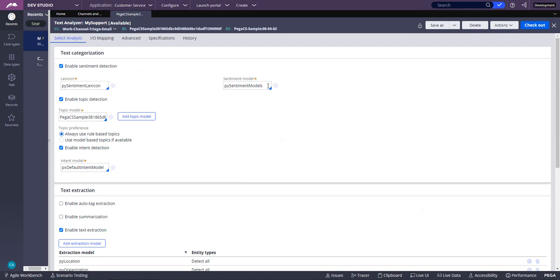The sentiment models which are available here are proprietary. They are already pre-trained by Pega, so we don't have to train them again. They will look at the content and classify it as negative sentiment or positive sentiment. On the topic preference, there are two options: one is always use rule based topic, and the other is model based topic. We are going to say use model based topics if available, and we are going to set a brand new topic model, right?